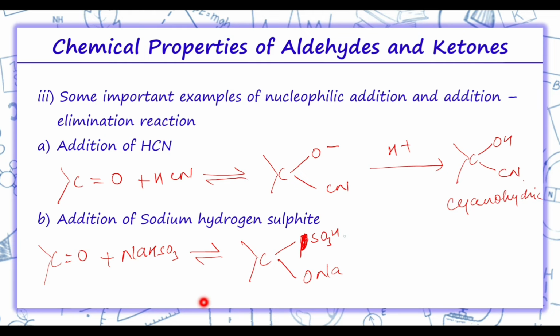Now the proton will shift over here, so the proton will shift to this side and sodium will go with SO3Na. So by the shifting of the proton, we'll get SO3Na and OH. This is the bisulfite addition compound. So this is how the addition of HCN and hydrogen sulfite takes place.